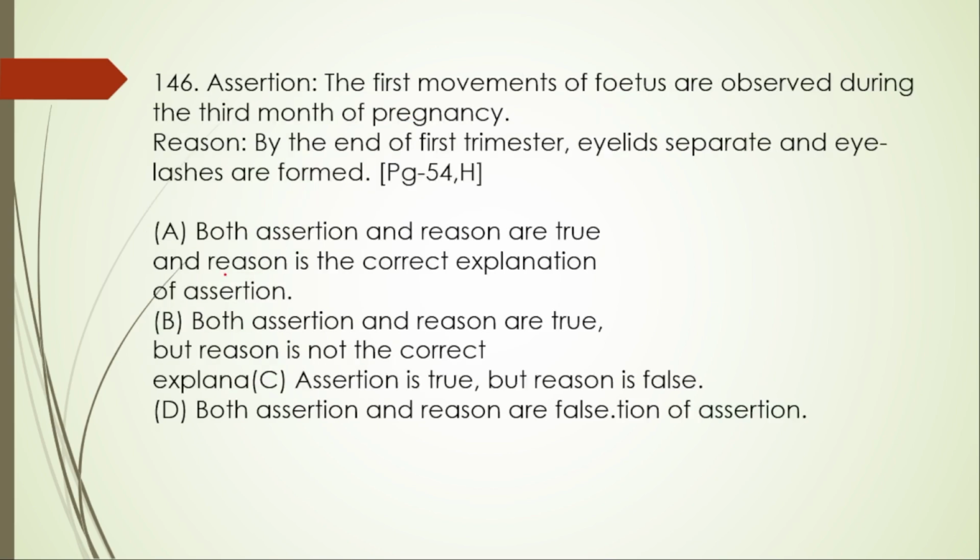146. The first movement of fetus is observed during the 3rd month of the pregnancy. False. By the end of first trimester, eyelids separate and eyelashes are formed. This one is also wrong. So both are wrong. We will go with the option D.